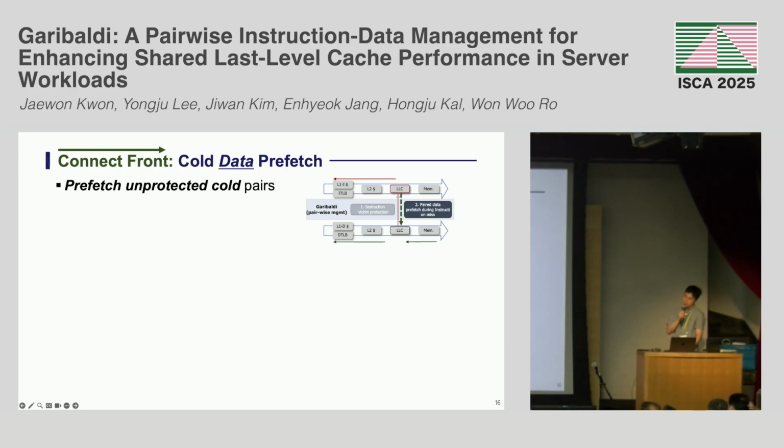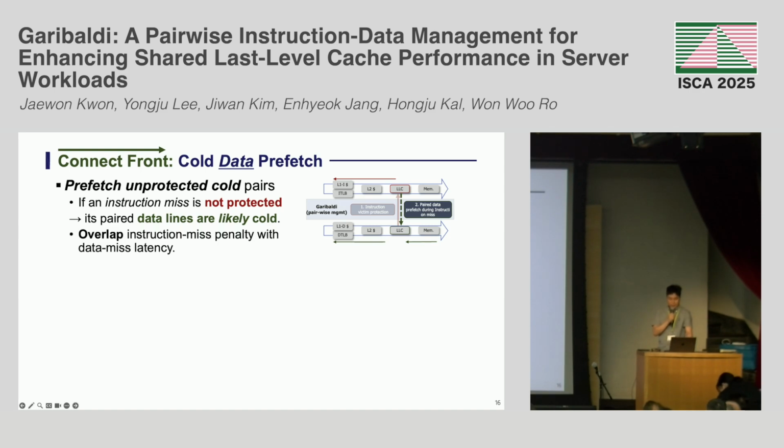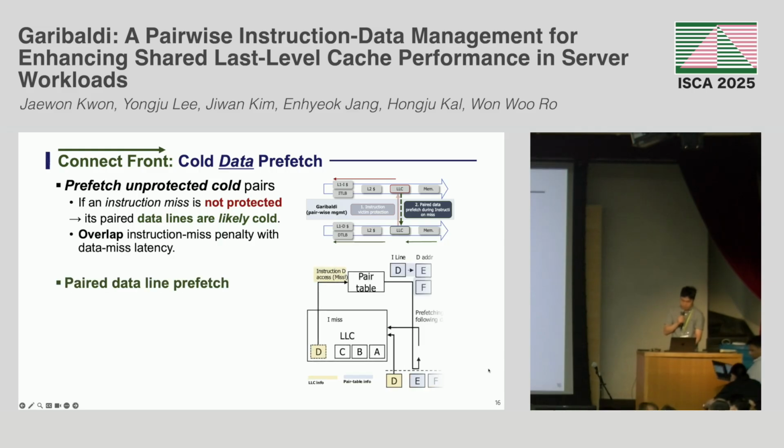To compensate for the data misses, we leverage pair information to prefetch the cold pairs of unprotected instructions. If an instruction is not protected, that means its paired data lines are likely cold. Thus, we overlap the instruction miss penalty with the data miss penalty. So the paired data line prefetch is triggered on the instruction line miss. In this figure, instruction line D was evicted earlier because its miss cost was low.